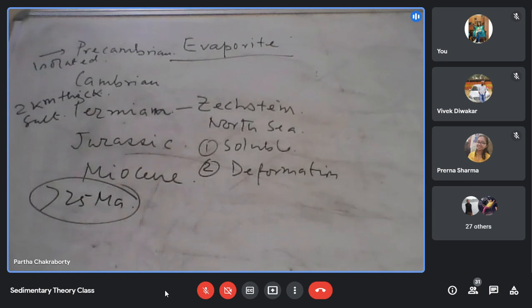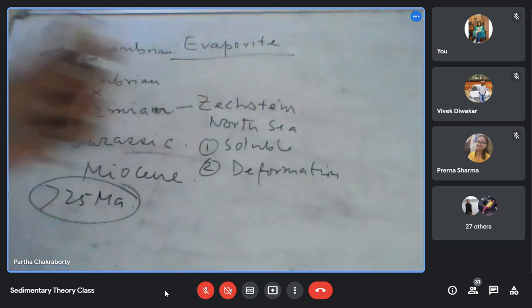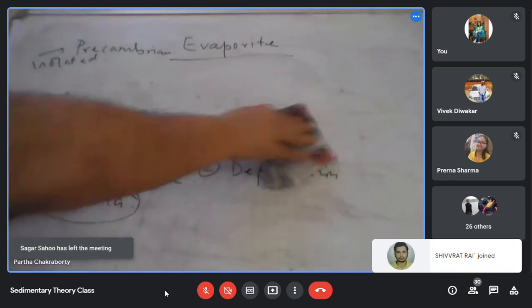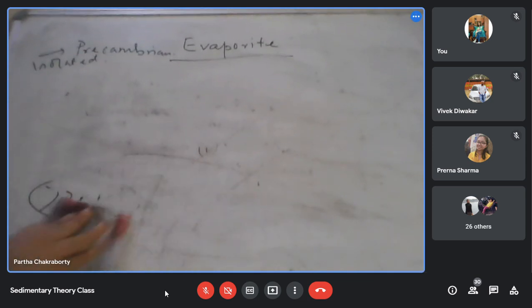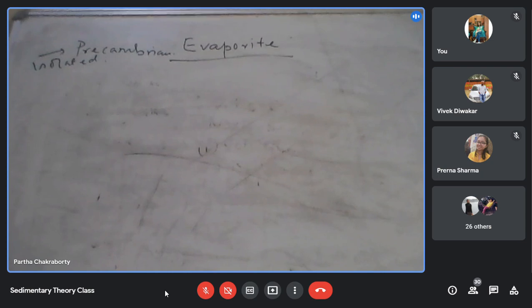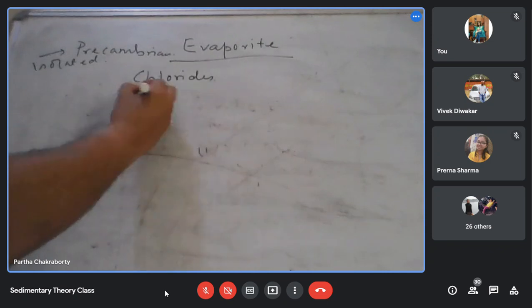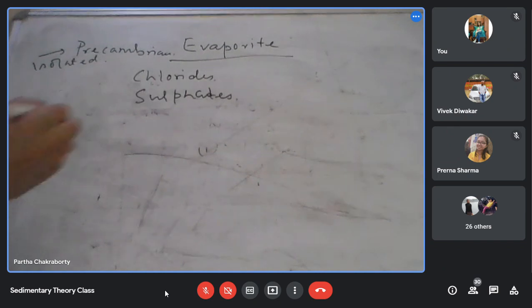Now, what are the minerals that we get in the salt deposit? We get basically chlorides, sulfates, and different complex salts.